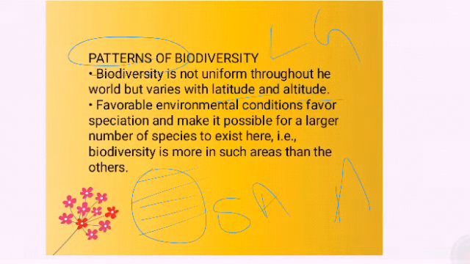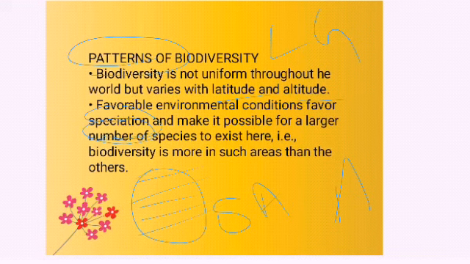Okay, and favorable environmental condition helps in what? Speciation. What is meant by speciation? A new species is developed. From an already existing species, a new species comes into existence. Speciation is possible only if the climatic factors and the habitat favor growth, their reproduction, and changes in their genes. A larger number of species can exist together only if they have favorable conditions in their surroundings.